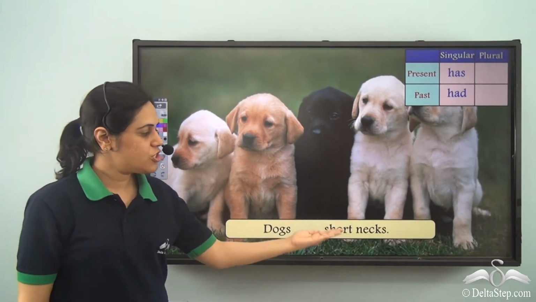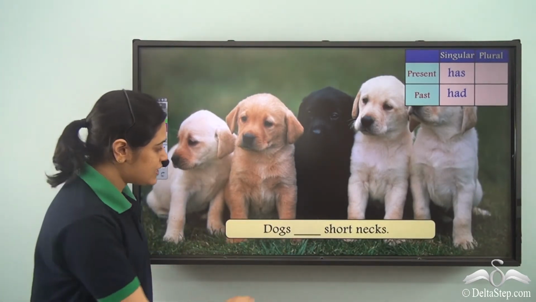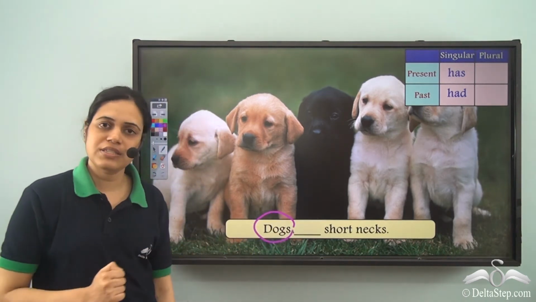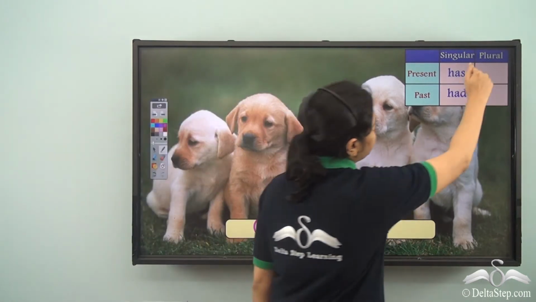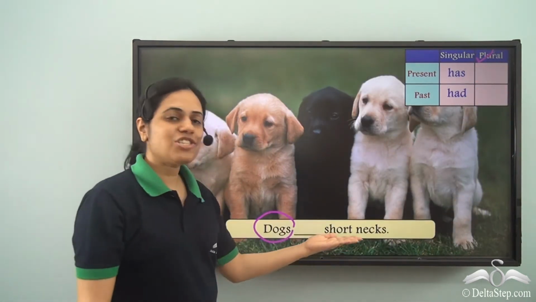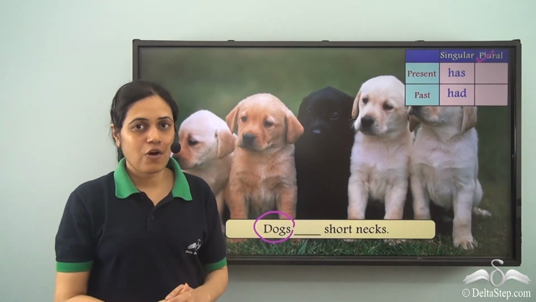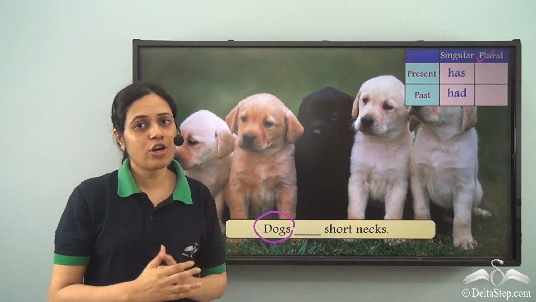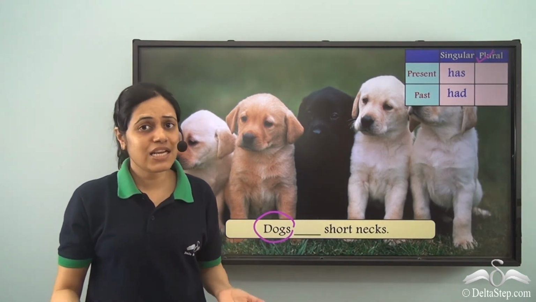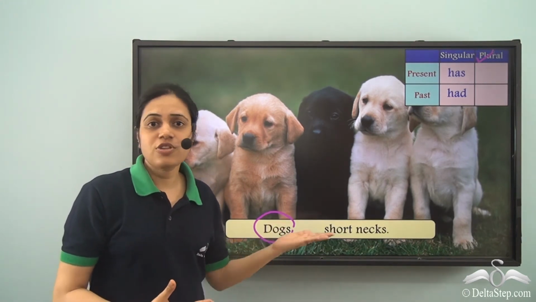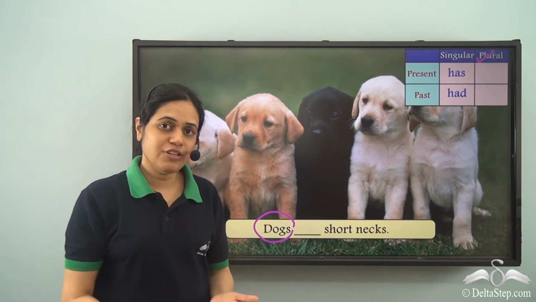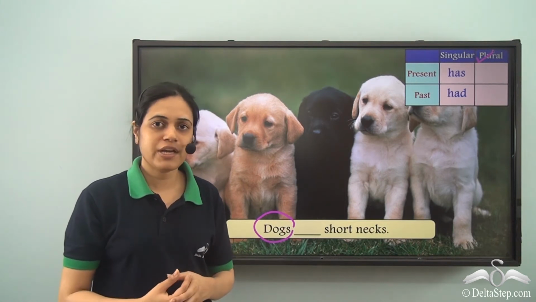Dogs dash short necks. Now, in this case, we are talking about dogs. Dogs means more than one dog. So, plural. Dash short necks. Now, dogs possess short necks and they still possess short necks. So, we are talking about present. It is not a thing of the past. Even today, dogs have short necks.